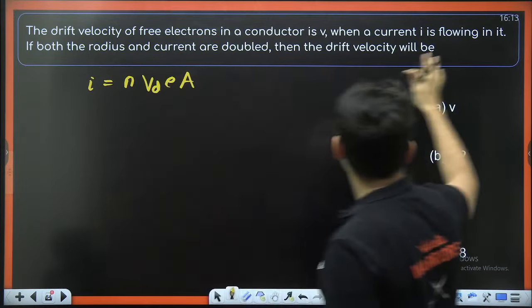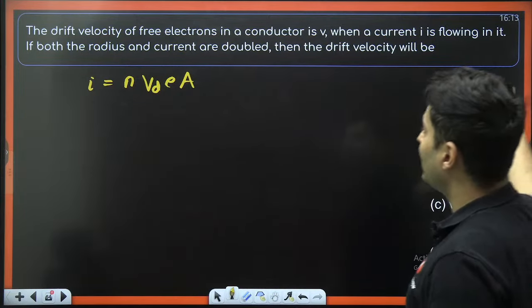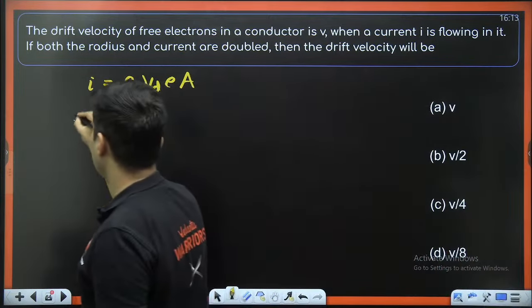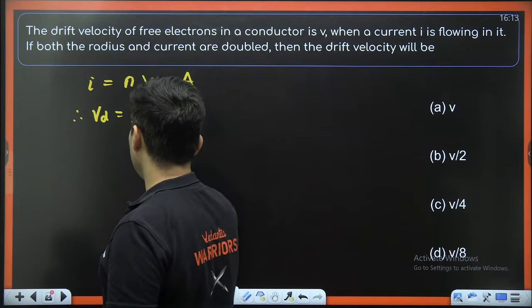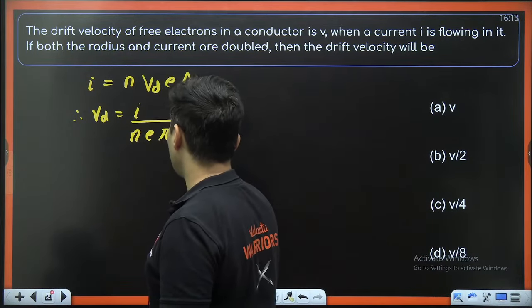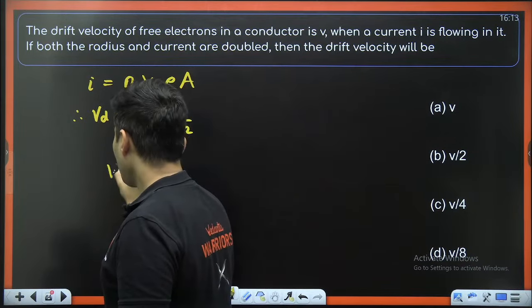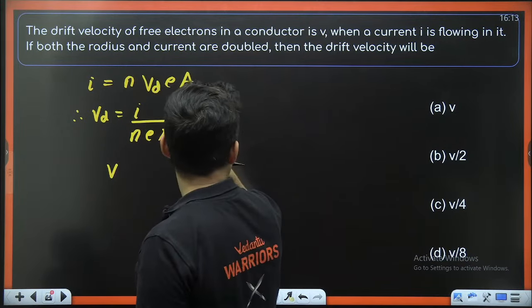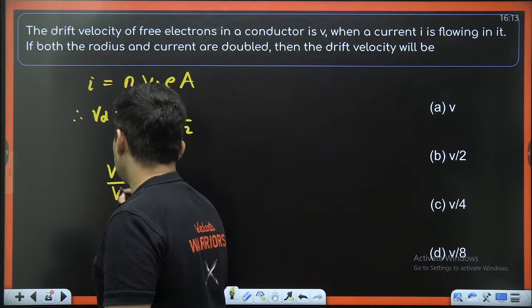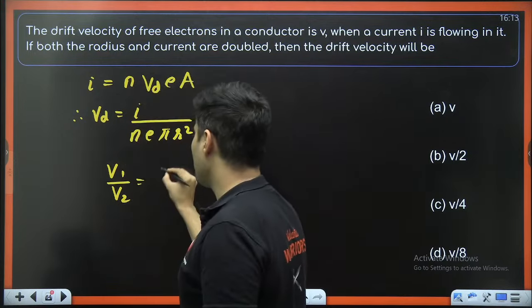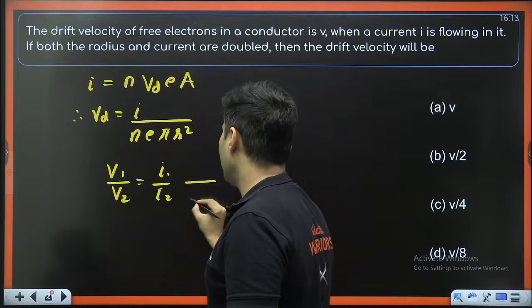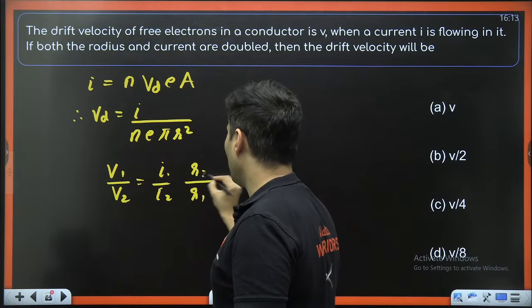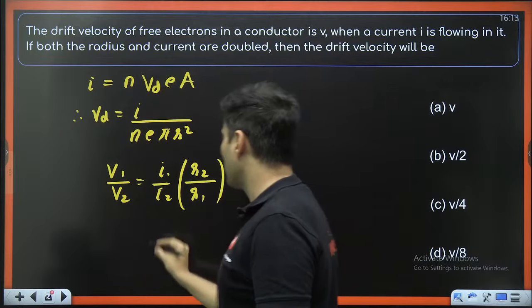So over here, what is happening? Radius and current are doubled. So what will happen to the drift speed? Drift speed is current divided by nEA. Area is pi r square. So drift speed 1 by drift speed 2, because it is directly proportional to current, is current 1 by current 2, and inversely proportional to the radius, so R2 on the top, R1 below, but it is whole square.